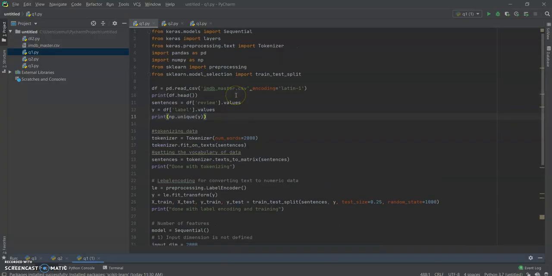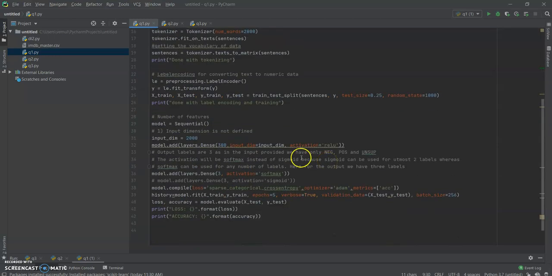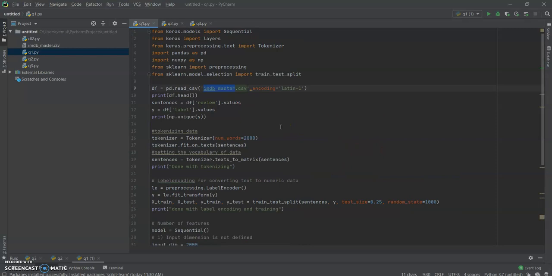So this is the first code which we have been given. We have to read a dataset called IMDb master dataset, and we need to find the type of datasets, like we will be having labels. In that label we have three categories: NEG, POS and UNSUP. We need to train the datasets and we need to test those things.